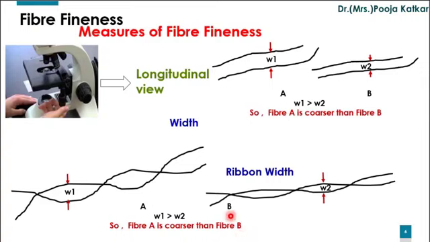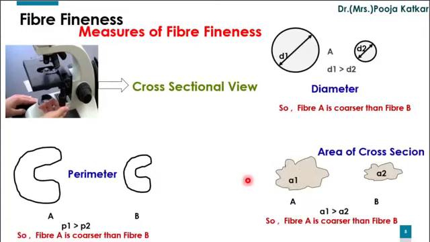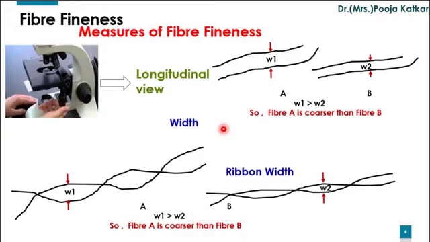Now, when we consider the measures which we have discussed in the previous slide, that is diameter, perimeter and area of cross section, which are measured with the cross-sectional view, and the width or ribbon width which is measured with the longitudinal view, all the four measures need a microscope. And whenever we consider a microscope, this method is time consuming.